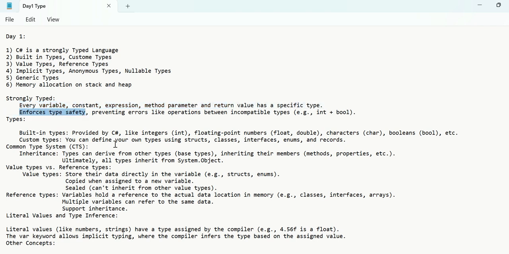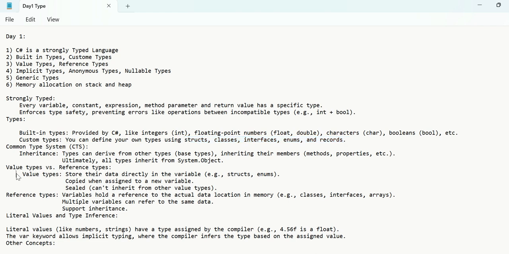As all of us know, there are two kinds of types in C Sharp: built-in types and custom types. Built-in types are all the inbuilt data types provided by C Sharp, like in other programming languages: int, float, double, char. Custom types are structs, classes, and interfaces. Using these, you can define your own data types, which I expect you already know.